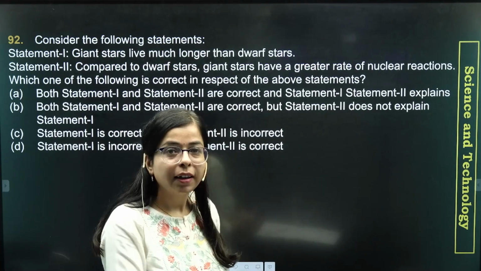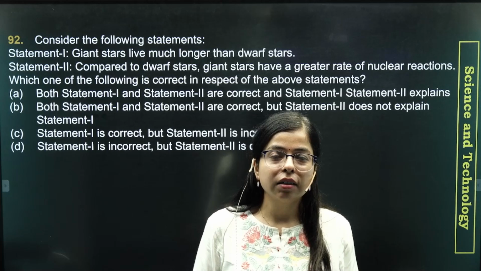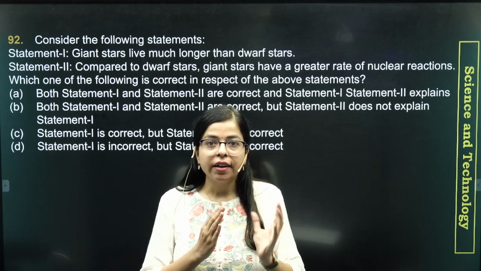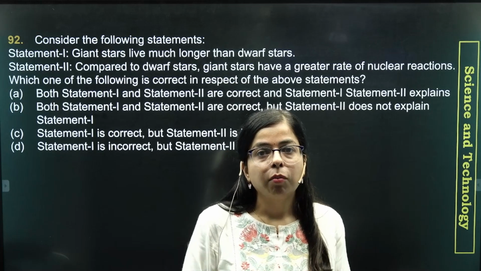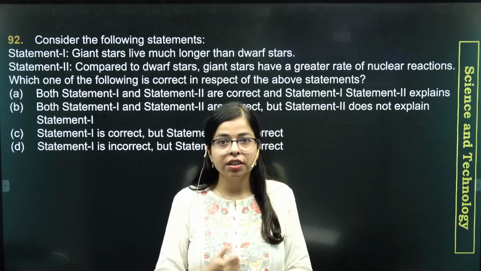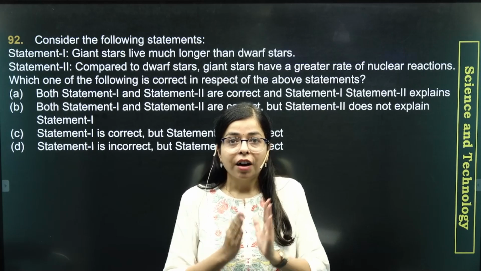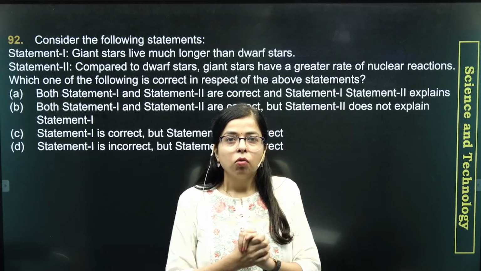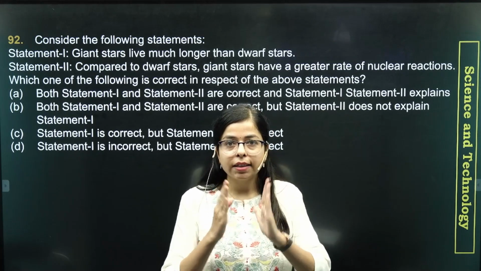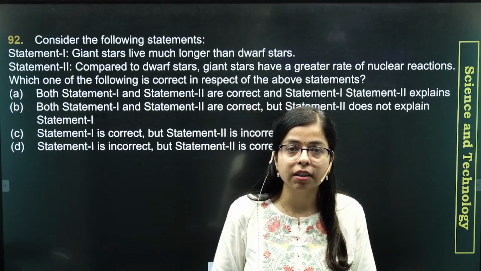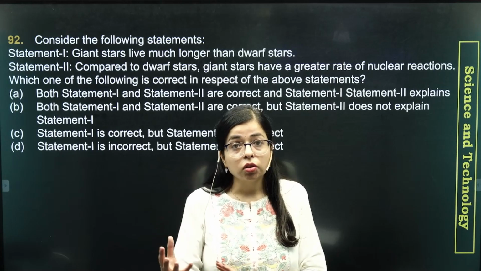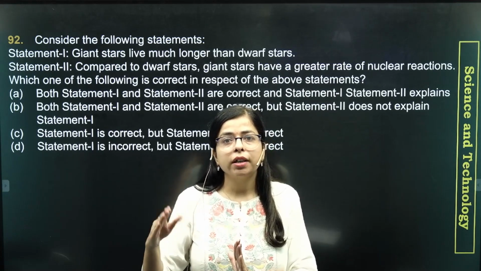But first, let us understand some points of difference between giant stars and dwarf stars. Depending upon their mass, dwarf stars are those stars which have mass less than 8 to 10 solar masses, where solar mass is the mass of our sun. And giant stars are those which have mass more than 8 to 10 solar masses.